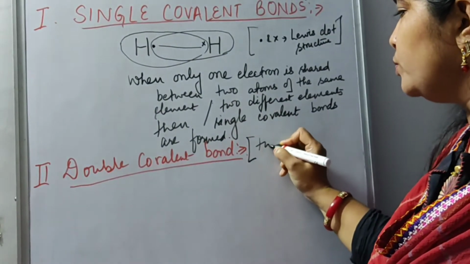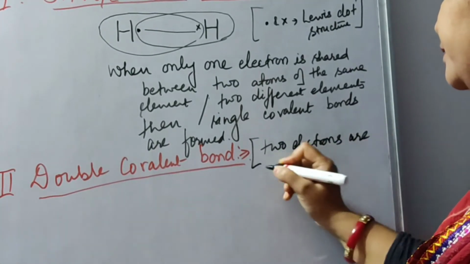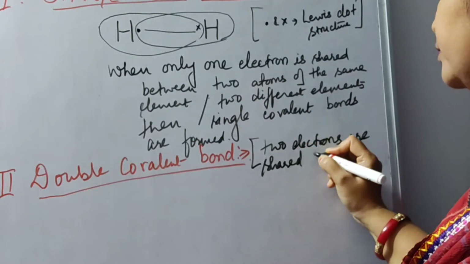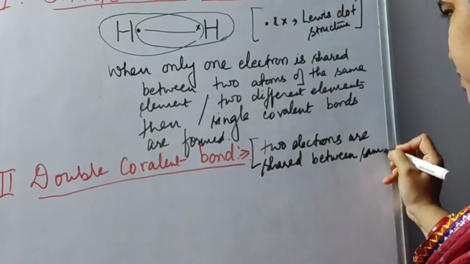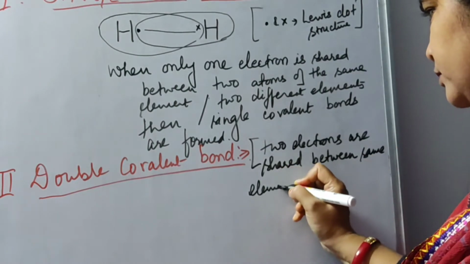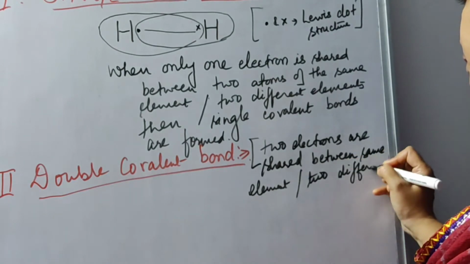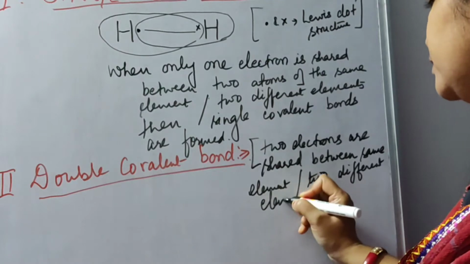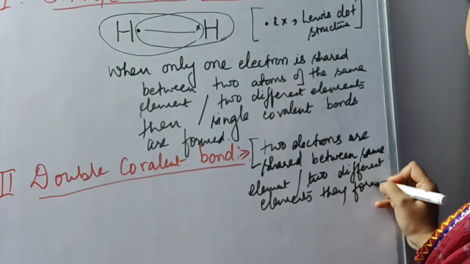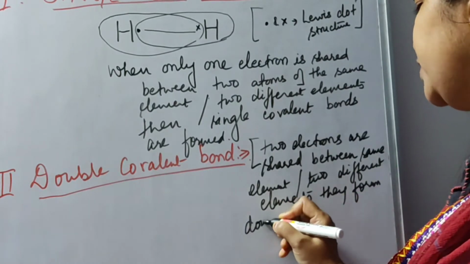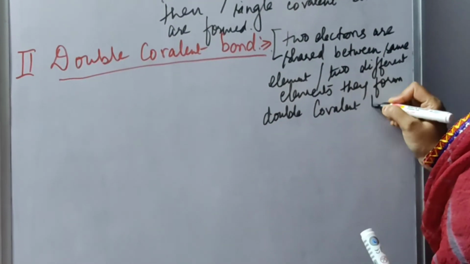However, when two electrons are shared between the same element or two different elements, they form a double covalent bond.